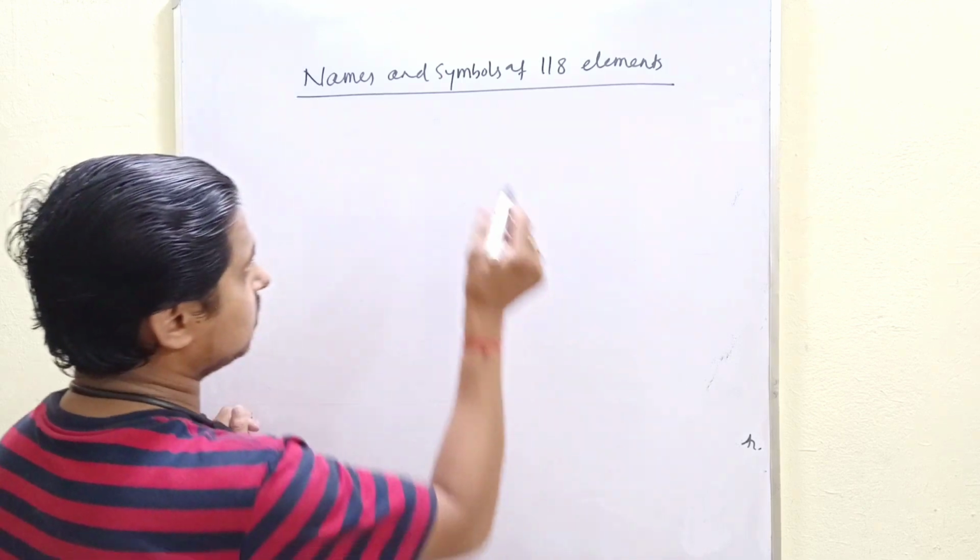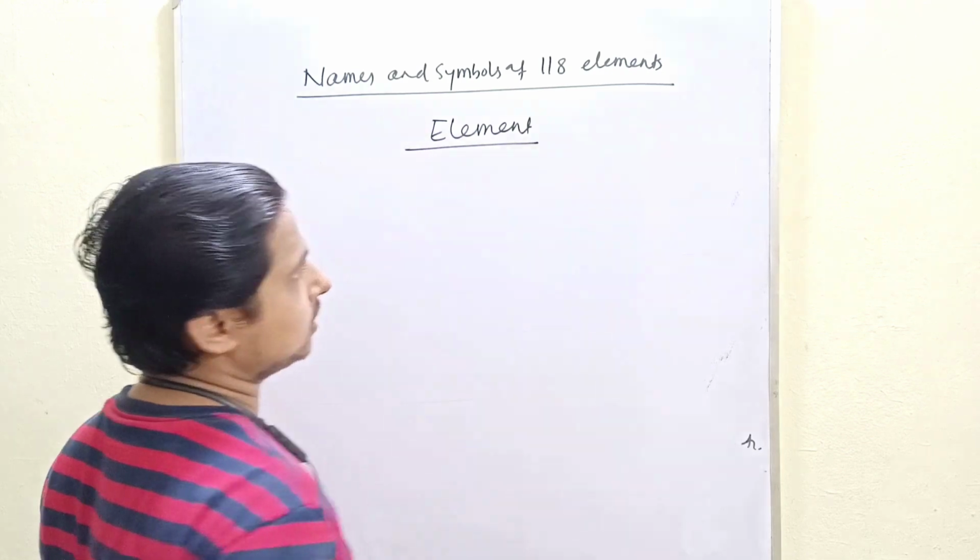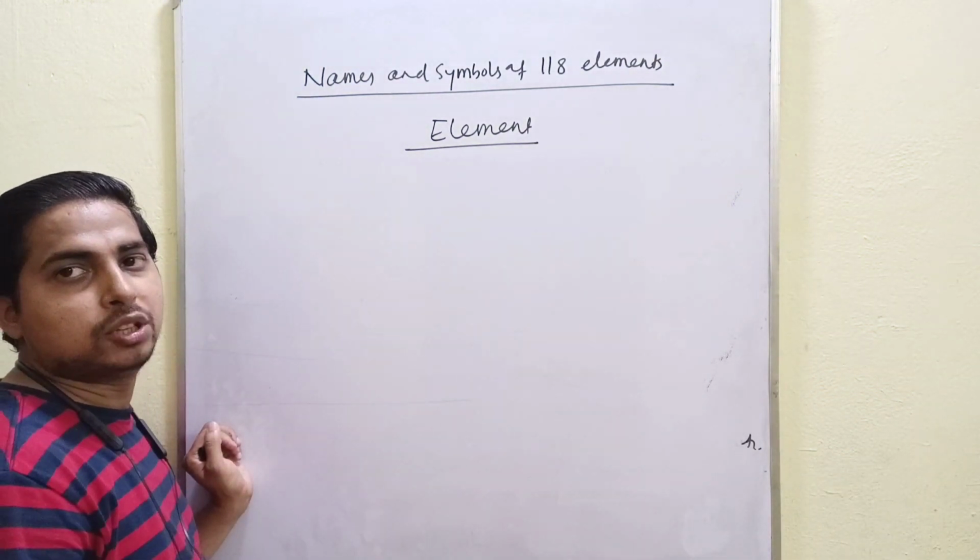First, let us discuss what is an element. An element is called Maulika.